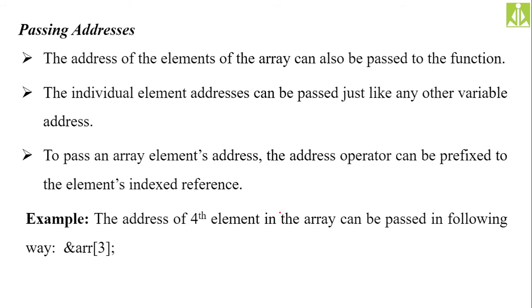So when you are making the array name with index, it will behave like a normal variable only. Because giving the index to the array name, you are referring to the individual element. So every individual element inside your array is a normal variable only. Getting the individual variable from the array and applying the ampersand operator to it, you will get the address of that individual element.